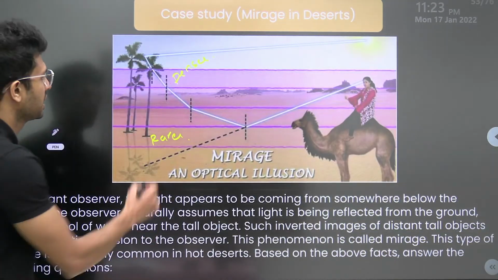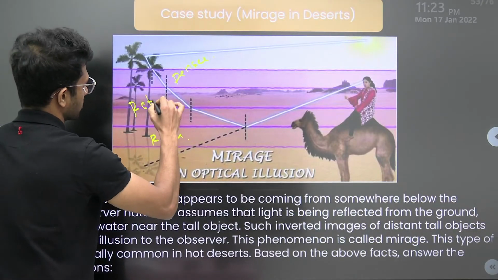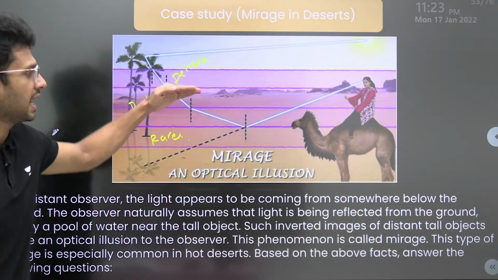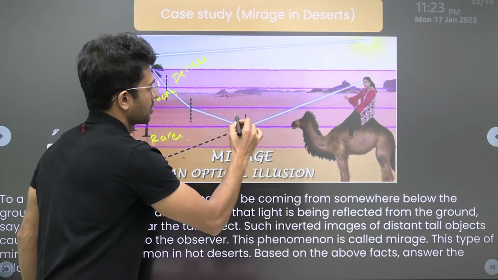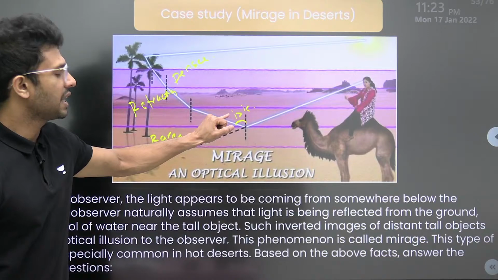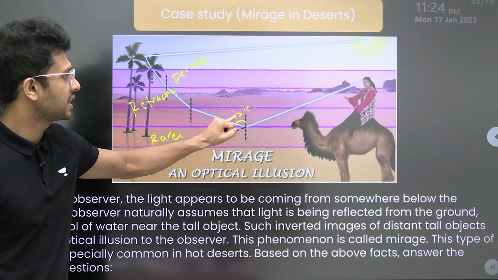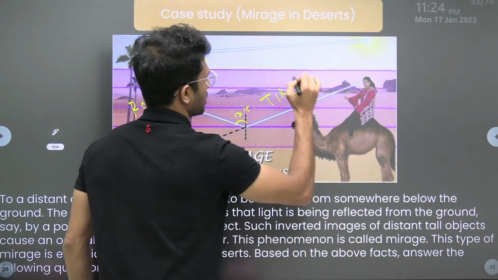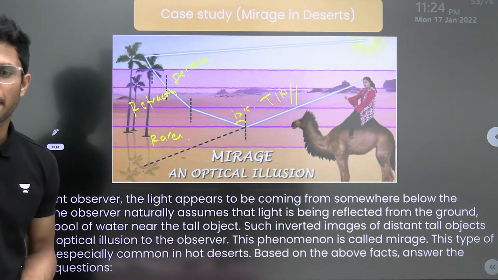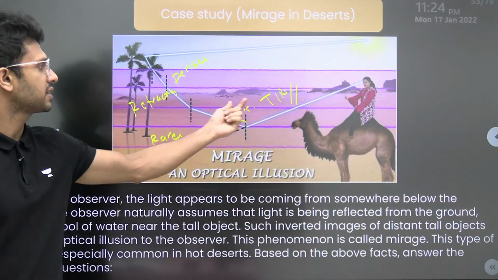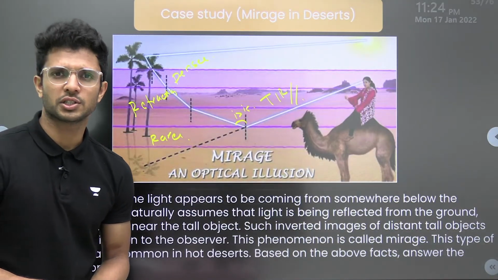So it will be undergoing refraction. It keeps on undergoing refraction until the incident angle is greater than the critical angle. If the incident angle is greater than the critical angle, it will undergo TIR, total internal reflection. So in this case, we can have refraction and total internal reflection possible here.